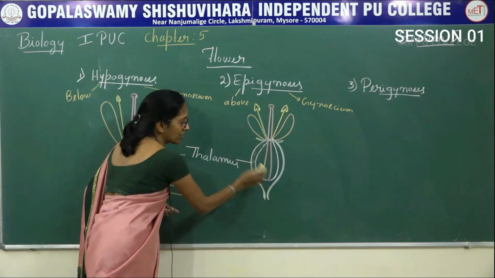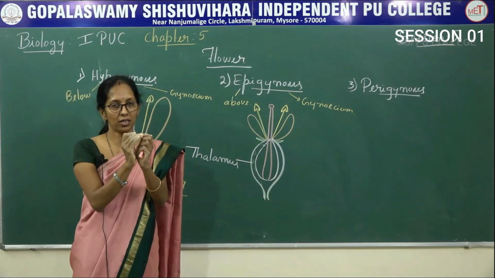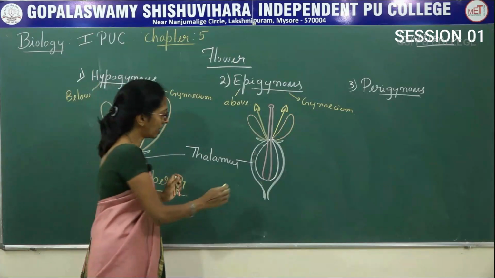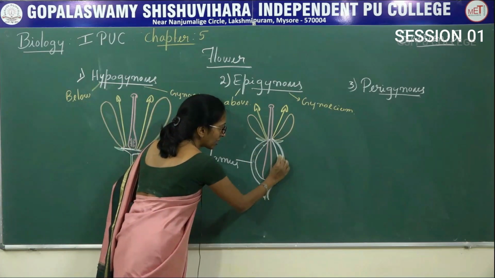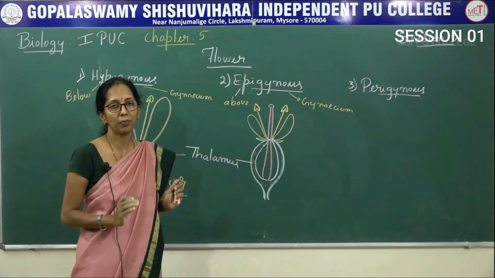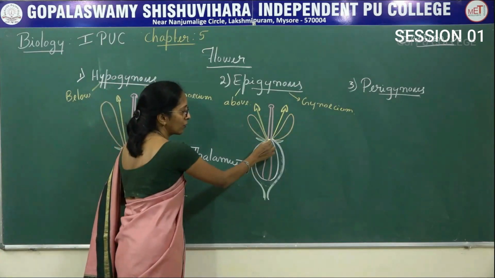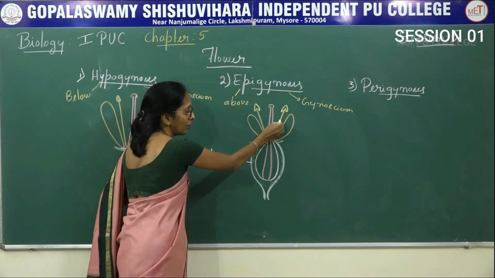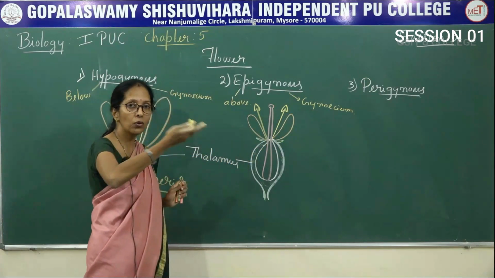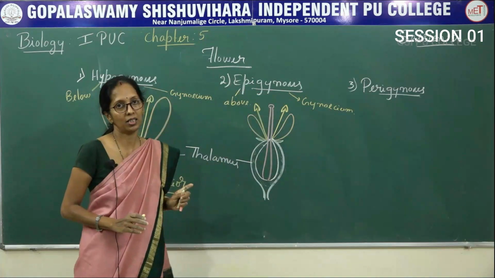This thalamus now becomes deeply cup-shaped structures and the two edges of the thalamus that closes, so that it forms a deeply cup-shaped structure, and here that encloses the ovary part, so that the ovary present inside the thalamus and other floral parts, that is stamen, petal and sepal, originates above the ovary. Therefore, it is said to be epigynous flower.